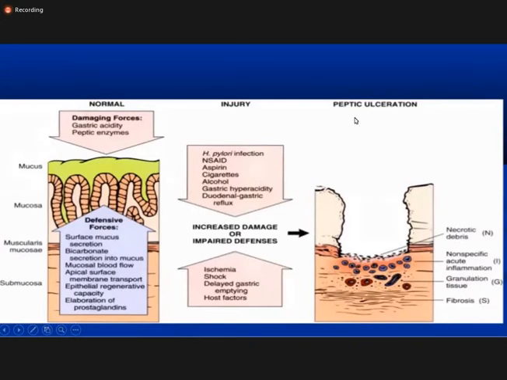So what we find in the peptic ulcer are the 4 zones. The most on the top is the necrotic debris, followed by the inflammatory cells, then the granulation tissue. Granulation tissue means the inflammatory cells with blood vessels, and then the fibrosis. So these are the 4 layers which we can find in the peptic ulcer. I'm again repeating, this is the important thing to be remembered. On the top is the necrotic debris, then the inflammatory infiltrate, then the granulation tissue, and then the fibrosis.